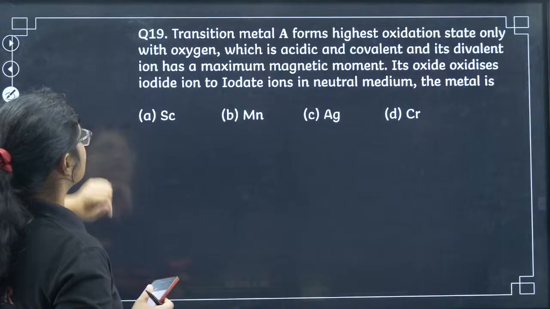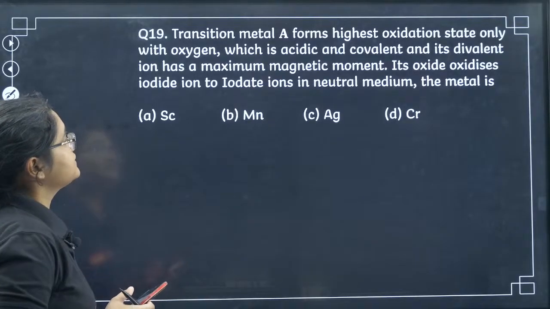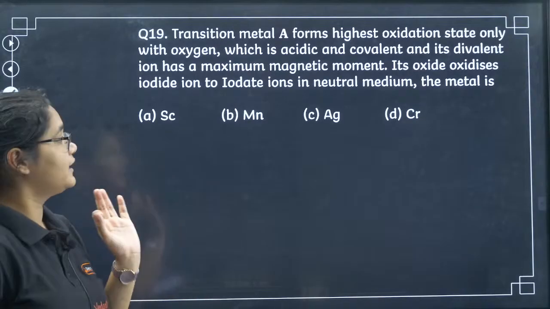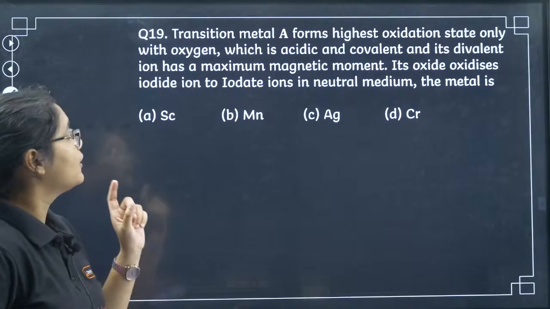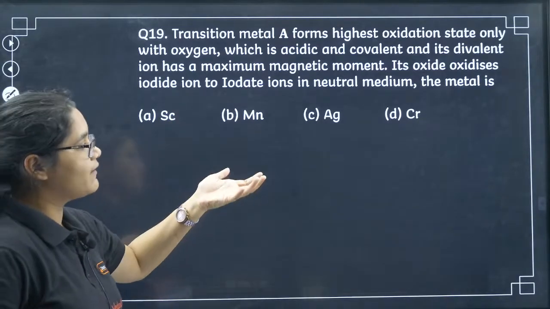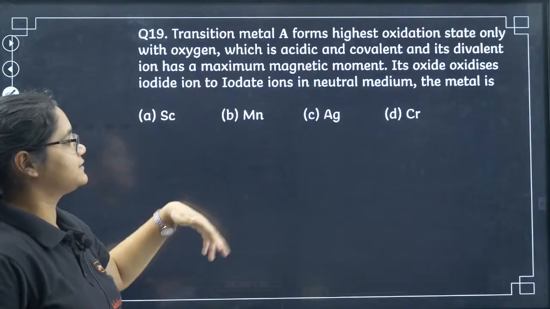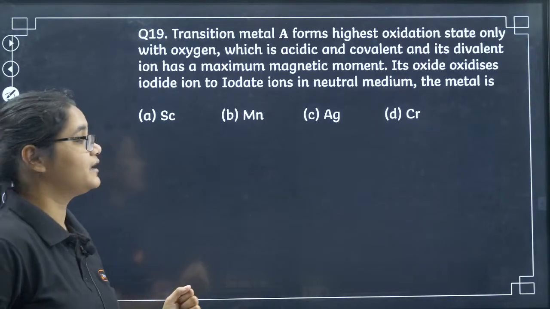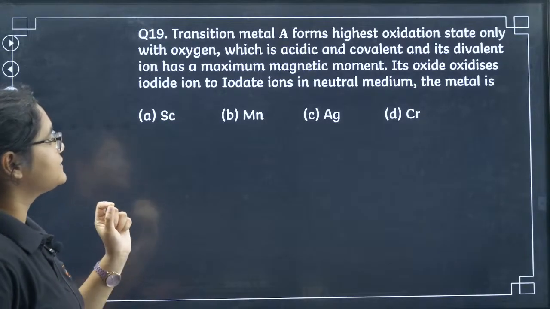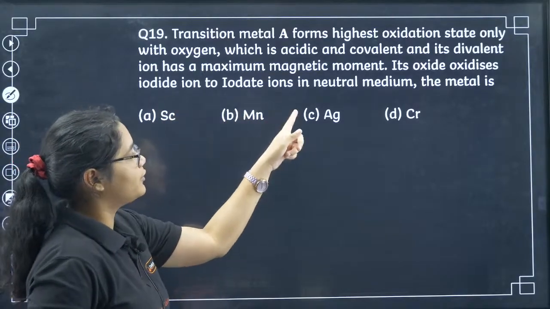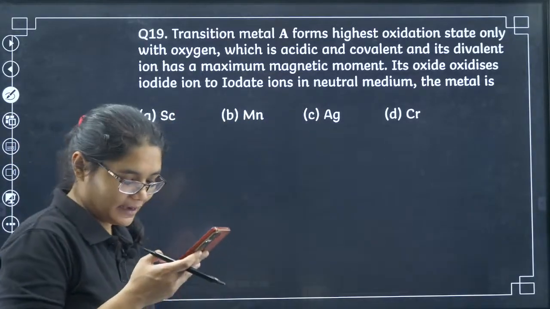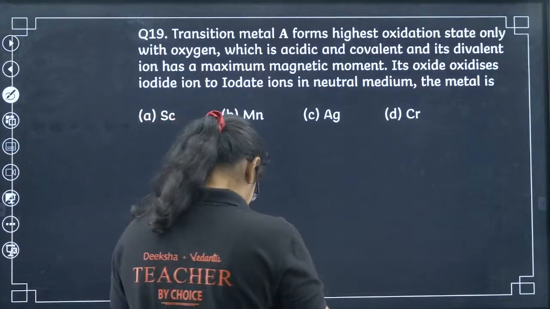Let's move to 19th question here. The transition metal A forms highest oxidation state only with oxygen, which is acidic and covalent, and its divalent ion has the maximum magnetic moment. Just now we have solved this. Its oxide oxidizes iodide ion into iodate ions in the neutral medium. The metal is... Yes, absolutely correct here.